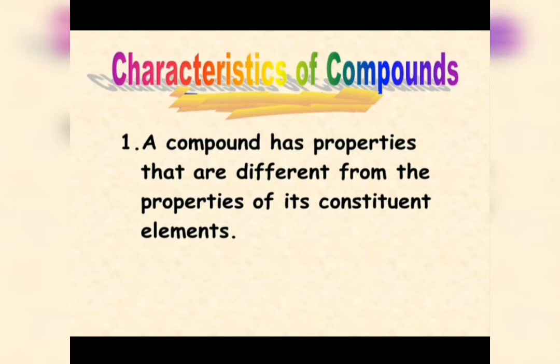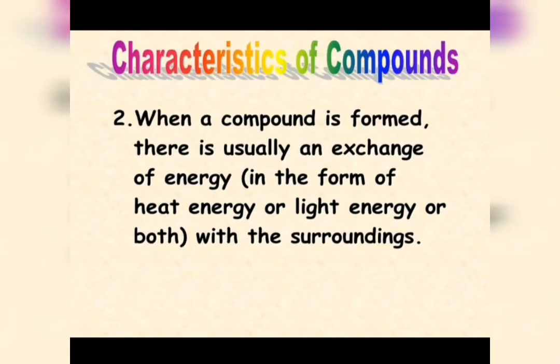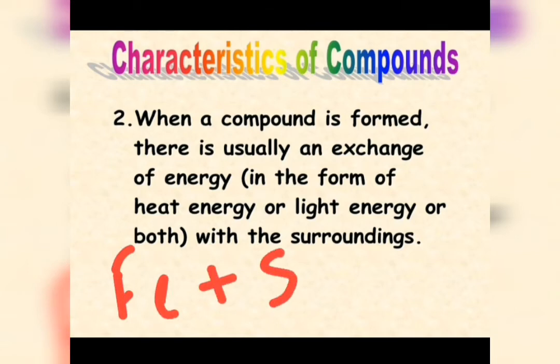One more characteristic is that when a compound is formed, there's usually an exchange of energy in the form of heat energy or light energy with the surroundings, or sometimes both. That means energy in the form of heat and light is usually either given out or absorbed during the preparation of a compound. So basically, formation of a compound is a chemical change. Let us take an example of iron filings and sulfur. When iron filings and sulfur are heated together, they form iron sulfide.